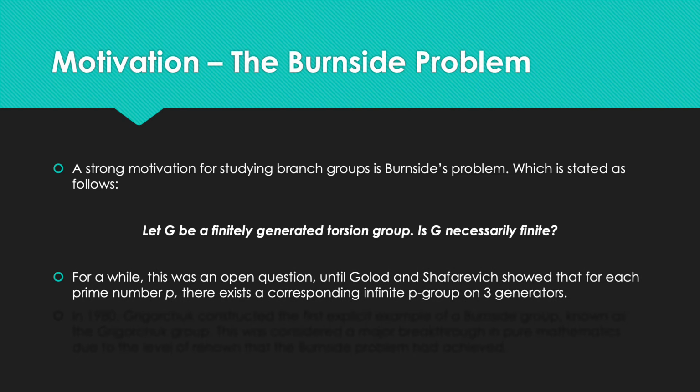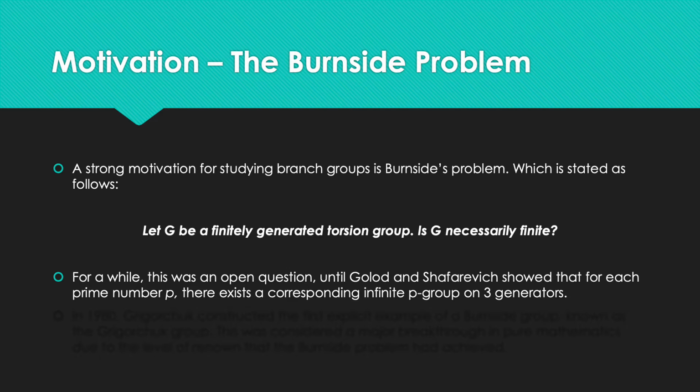For a while this was an open question until Golod and Shafarevich showed that for each prime number p there exists a corresponding infinite p-group on 3 generators. However, their proposition lacked any direct construction of any such groups, which by this time were being referred to as Burnside groups.